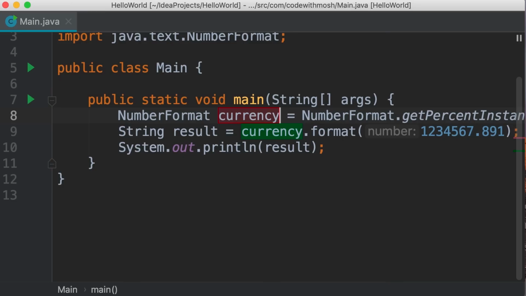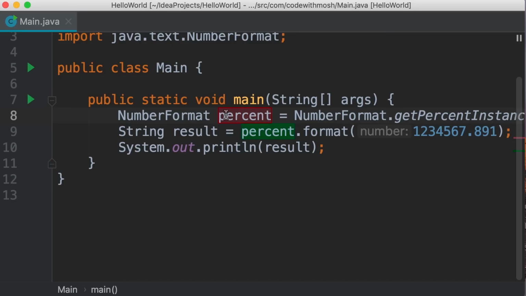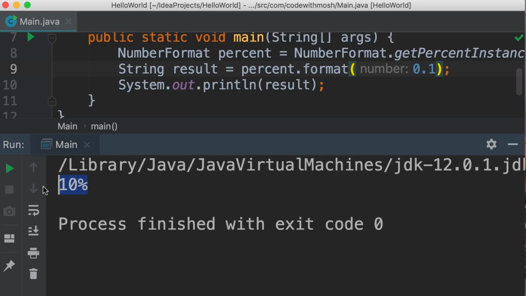I'm going to change this to percent. And note that as I'm typing this, the other reference gets updated automatically. So this is very helpful. Now let's press enter. Okay, we're done with renaming. Now let's pass a different value here. So let's say we have a number like 0.1. We want to format this as a percent. Let's run the program. There you go. We get 10%.